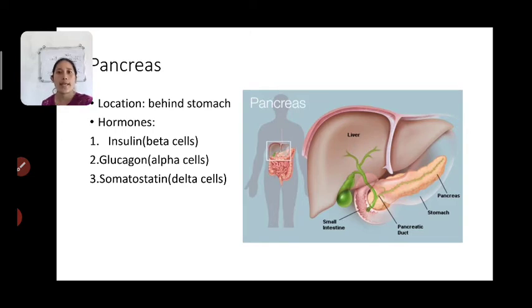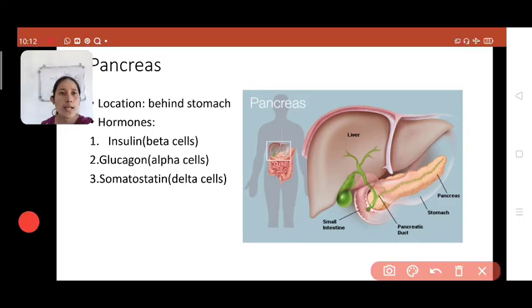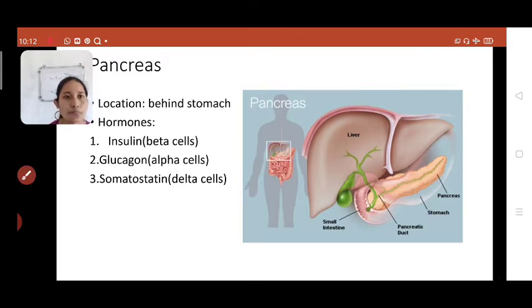Now, where is it present? If you look at this diagram properly, you have the stomach here. So behind the stomach you have the pancreas. Your pancreas is located behind the stomach. Now as I told you, it functions both as an endocrine as well as an exocrine gland.